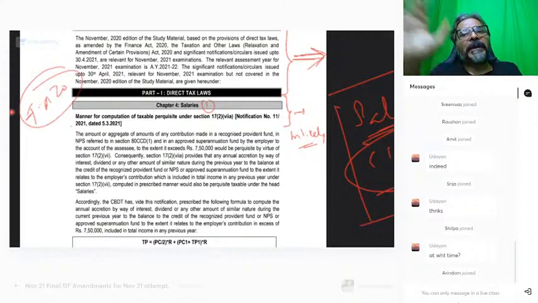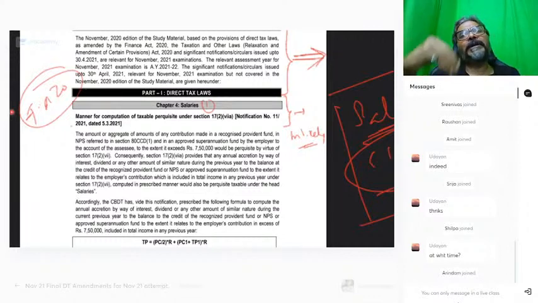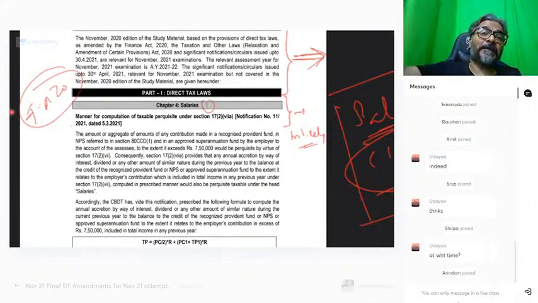Students, in Finance Act 2020, an amendment was made that if the employer contribution to the superannuation fund, the recognized provident fund, or the NPS exceeds rupees 7.5 lakhs per annum, then whatever is the excess amount will be charged as perquisite under section 17(2)(vii).